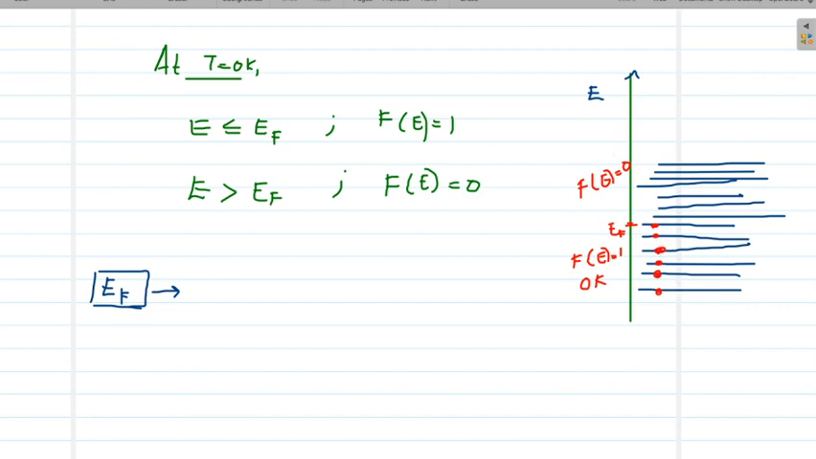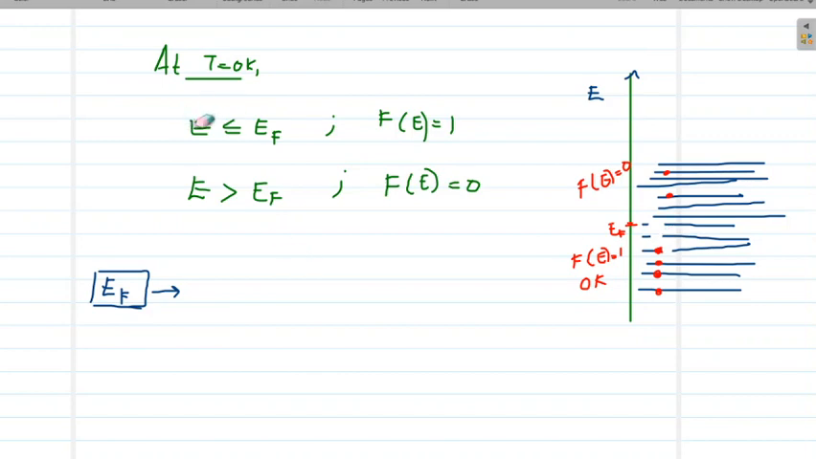Now let us think what will happen if T is greater than 0 Kelvin. If T is greater than 0 Kelvin, we know electrons can acquire higher energy levels. Electrons will be excited into higher states. For example, some of the electrons may acquire sufficient energy to move into the higher states. Suppose this electron may get excited into the higher state, and some other electrons may occupy higher positions, leaving their initial position at the lower states.